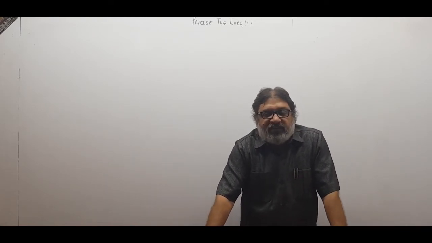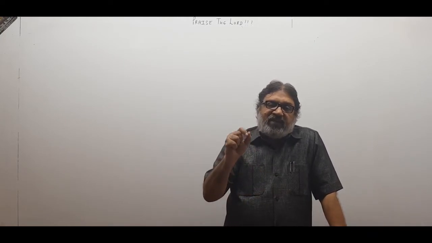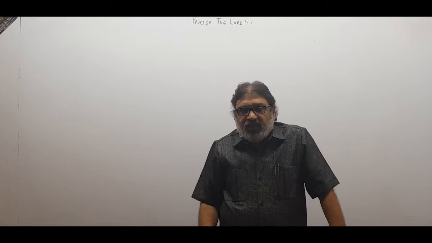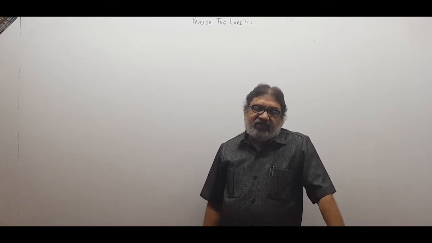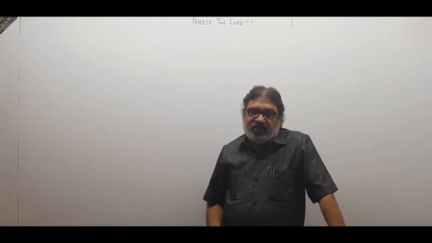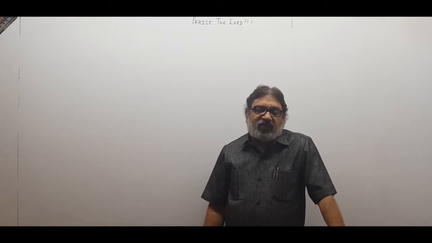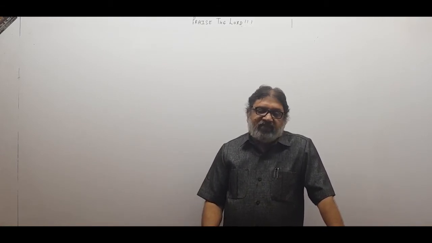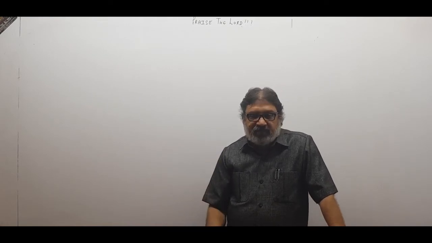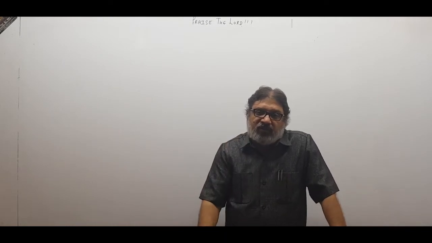But when I talk of instantaneous velocity, it is velocity at a given point of time, at a given instant of time. So when I am speaking of instantaneous velocity, I will say velocity at t equal to 5 seconds, velocity at t equal to 4 seconds, velocity at t equal to 10 seconds. I won't say instantaneous velocity from t equal to 4 to t equal to 5. That will be wrong. Instantaneous velocity is not for a time interval. It is for an instant of time. At a point of time, what was the velocity of the body or a particle?